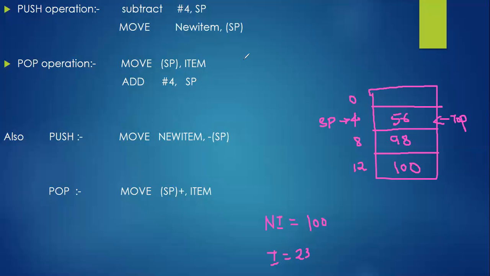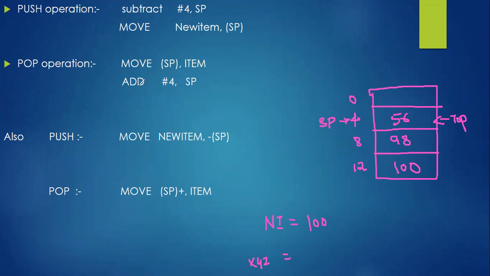So now we'll see this. Next cycle, observe it. We'll consider one more. Instead of this item, let me consider some other label name, like new item, or any other, XYZ. Whatever label we mention here should be mentioned the same way. Don't get confused, your item is nothing but XYZ. For the second value, I am taking it just for reference. So now again, move SP within a bracket comma item, that is nothing but XYZ.